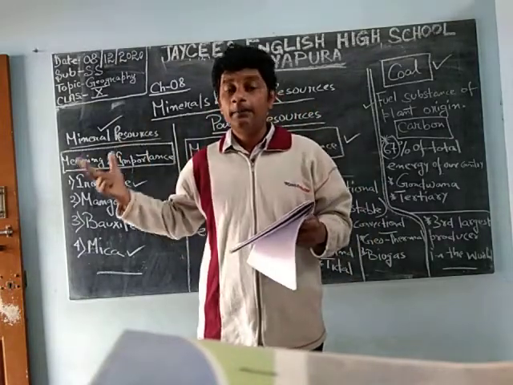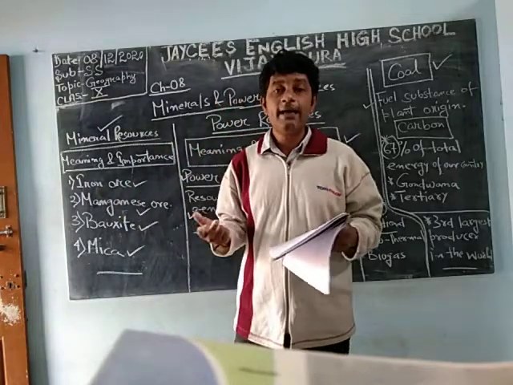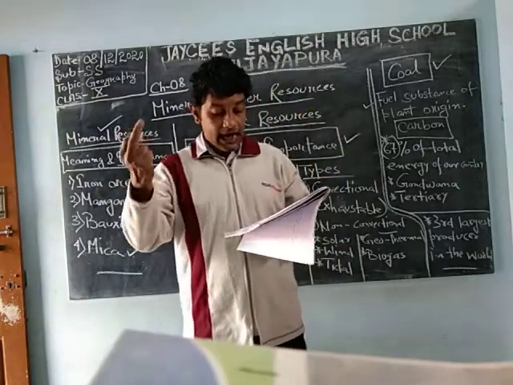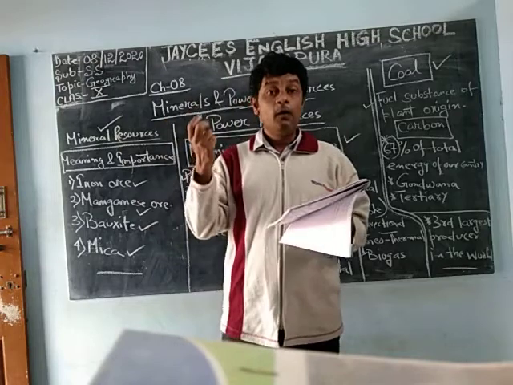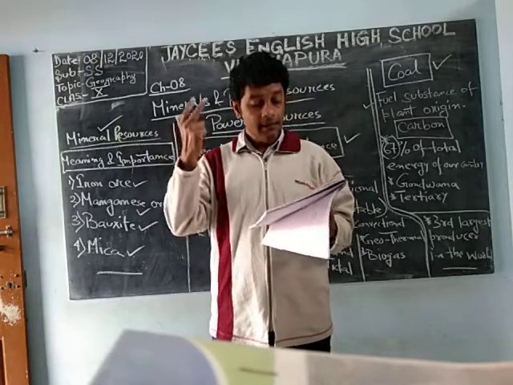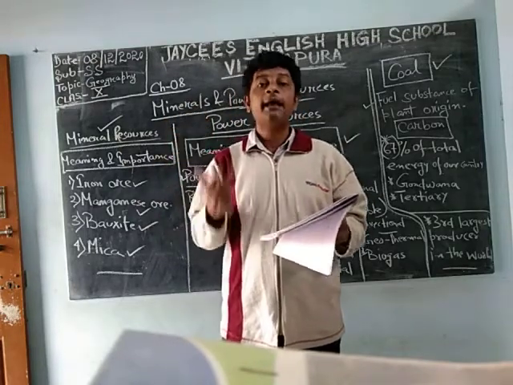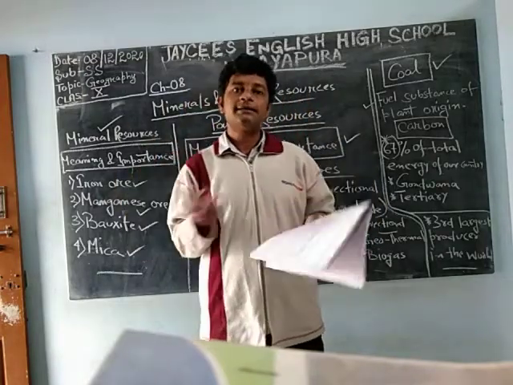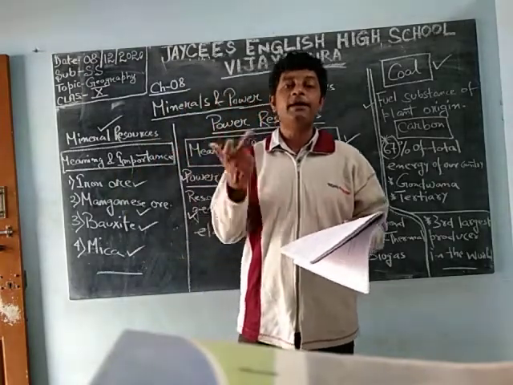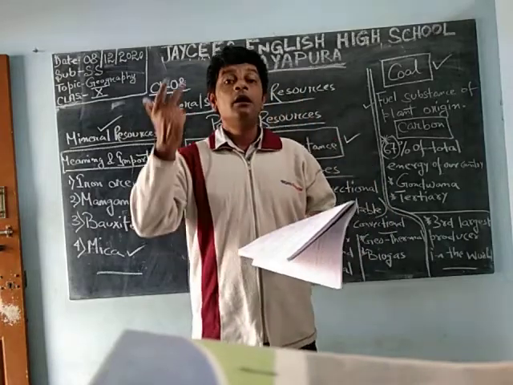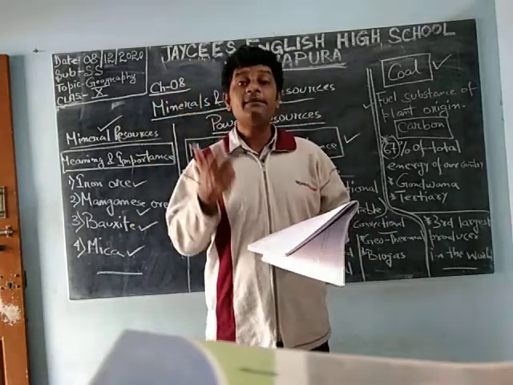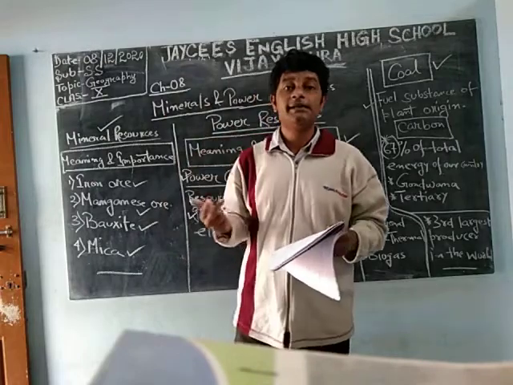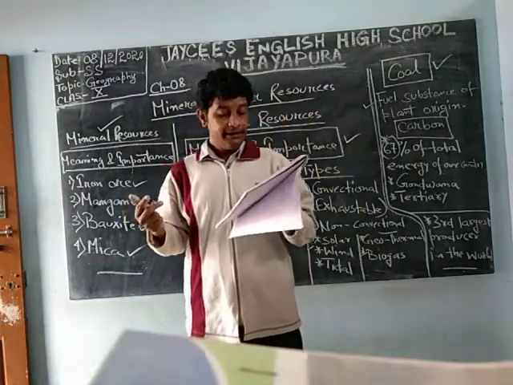Little quantity is found in other states also, but these are the places where we get the Gondwana coal, which is very extensive and very important for the generation of electricity.